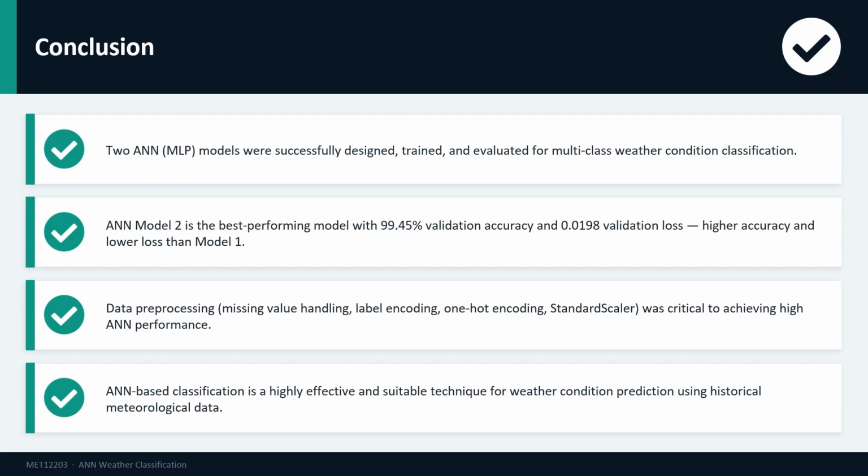The data preprocessing steps, including missing value handling, label encoding, one-hot encoding, and then standard scaler normalization, were critical in achieving the high performance. Proper preprocessing ensures the ANN receives clean, balanced, and appropriately scaled input data. In conclusion, ANN-based models are highly effective and practical tools for weather condition classification tasks. Given proper data preparation and the right network architecture, ANN can learn complex meteorological patterns and produce accurate, reliable predictions.